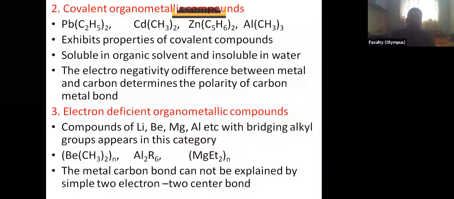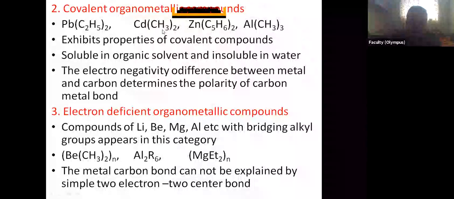So they form ionic organometallic compounds because there is a much larger difference in electronegativity between these metals and carbon. You might have seen the scale showing different percentage ionic character of a bond. Whether the bond is ionic or covalent is determined by the difference in electronegativity of the two combining atoms. So the electronegativity difference between metal and carbon determines the polarity of the carbon-metal bond.